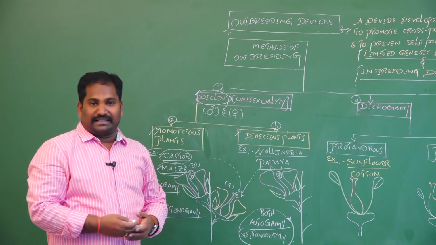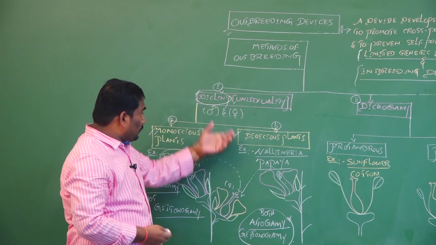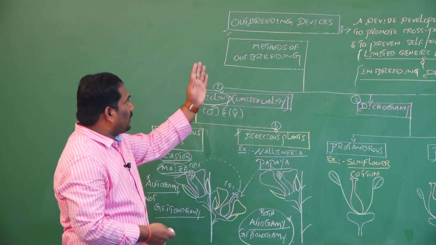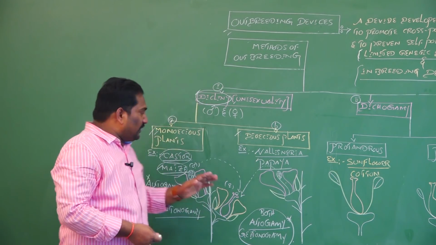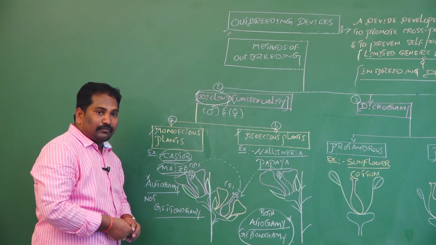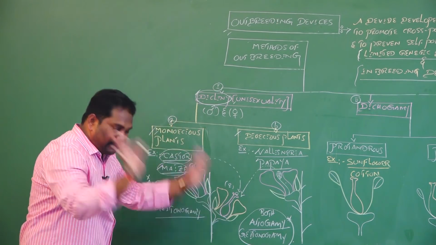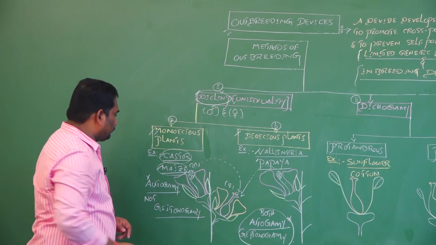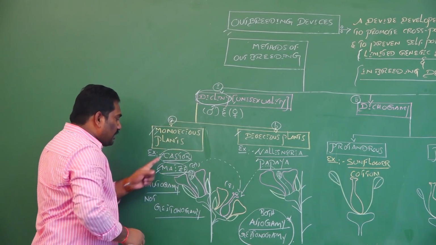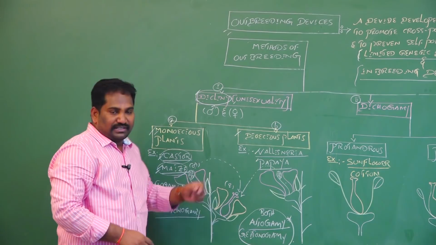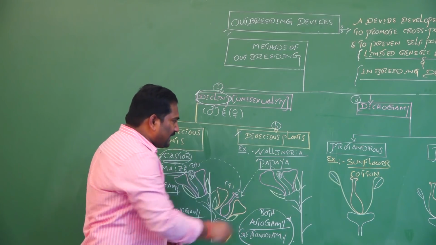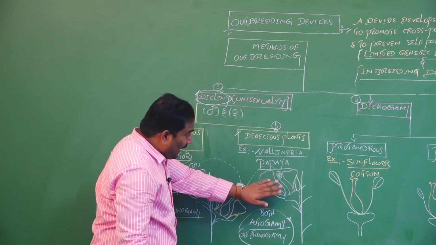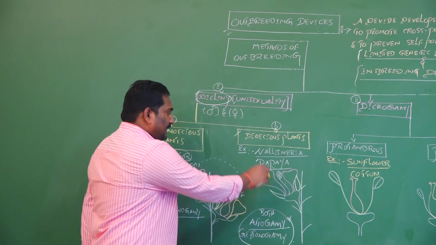This is an important question for competitive exams. In which set of plants is only autogamy prevented, not geitonogamy? Castor and maize, because these two are monoecious plants. In which set of plants are both autogamy and geitonogamy prevented?